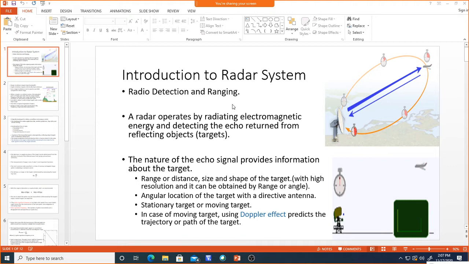If you come to the history of radar systems, first, as you already know, James Clerk Maxwell wrote the theory on electromagnetic waves.